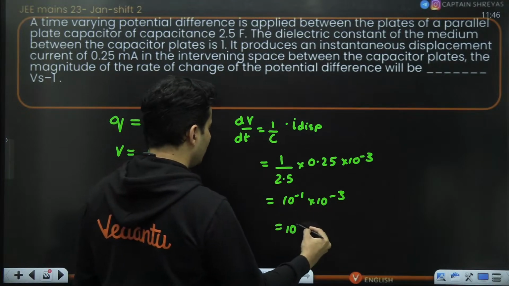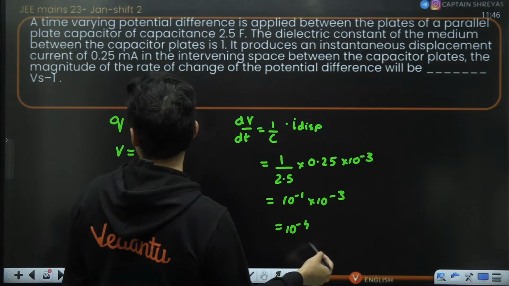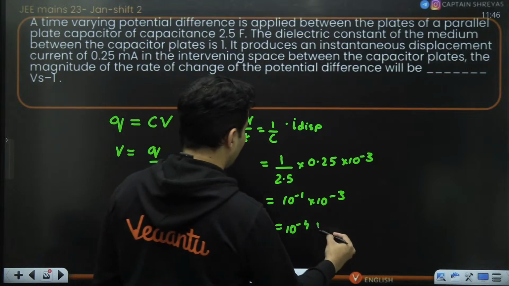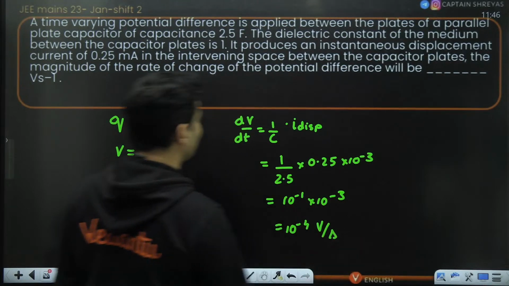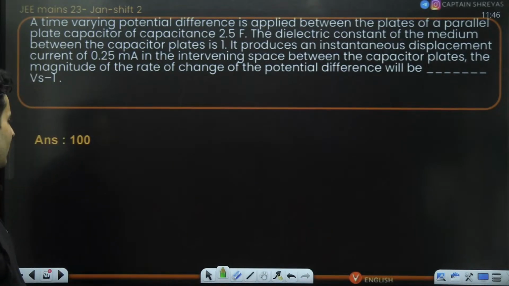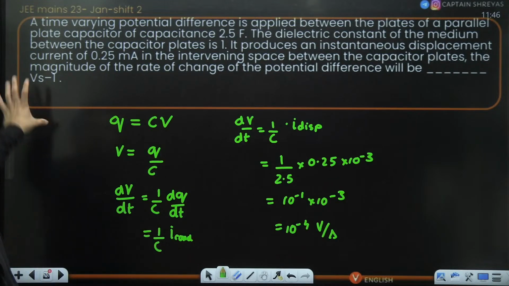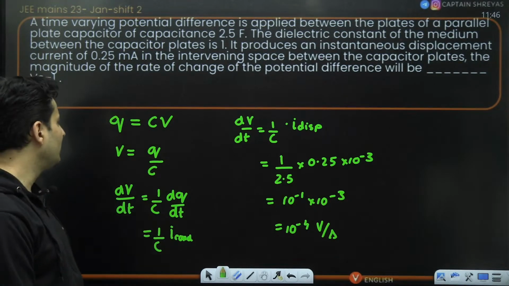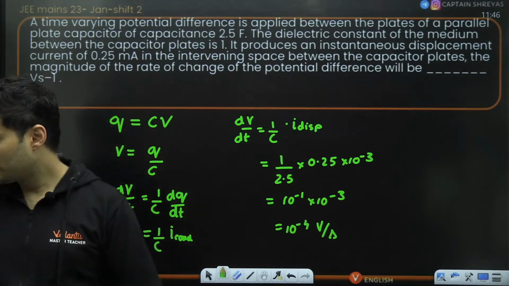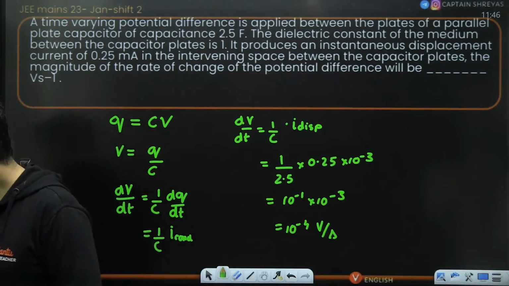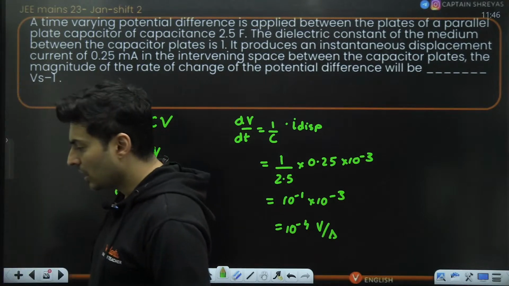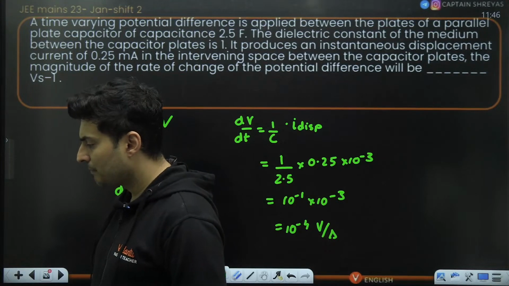So this will become 10 to the power minus 4 volt per second. That is the answer. I think they have asked the answer in some other format, but otherwise this would be the answer. Is that okay, everybody, with me? Great. Shall we go ahead?